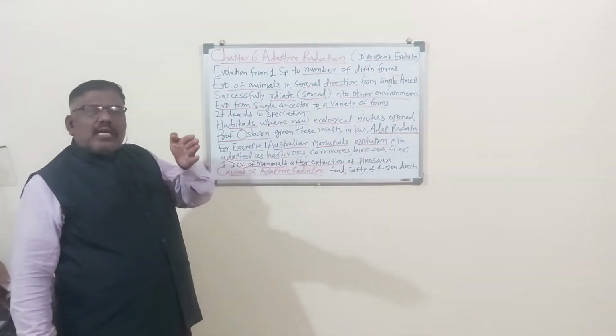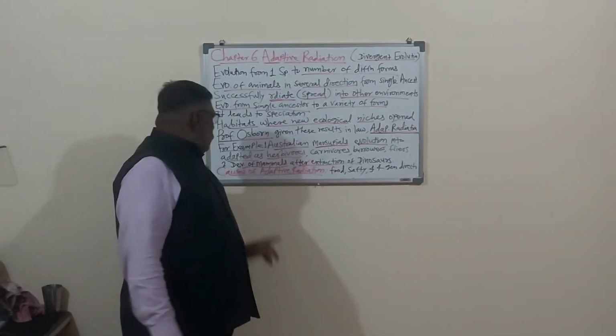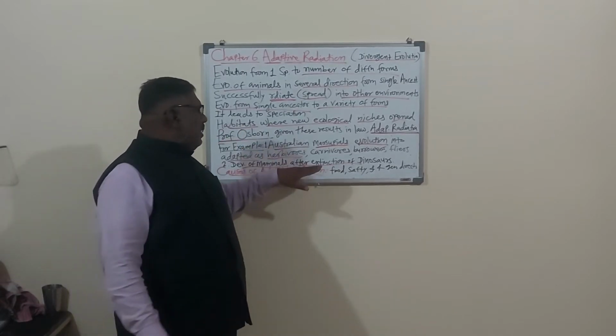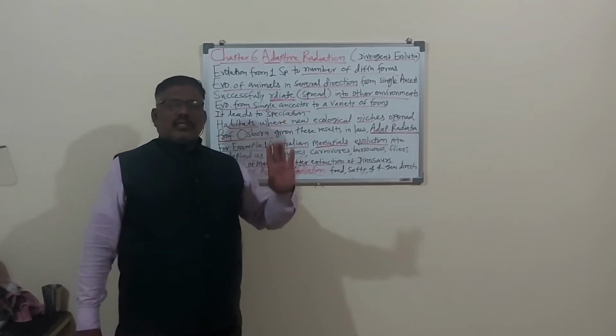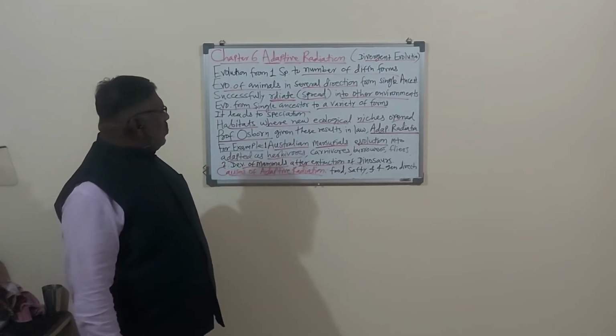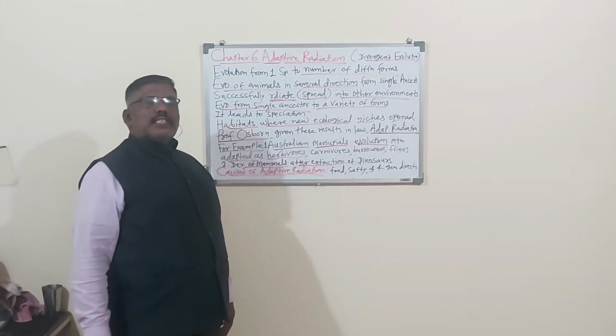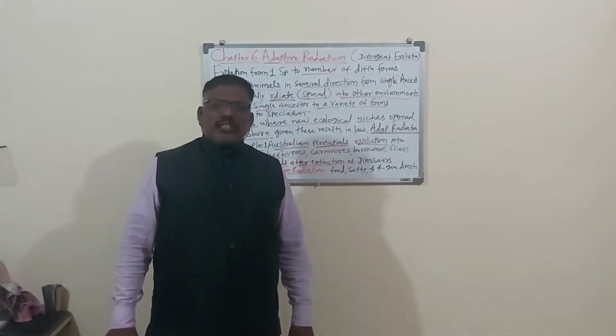Dinosaurs evolved up to a point and then dinosaurs finished. So the evolution of mammals happened after the extinction of dinosaurs. This is another example of adaptive radiations. Now we will study the causes of adaptive radiations. What is the reason? What are the causes?